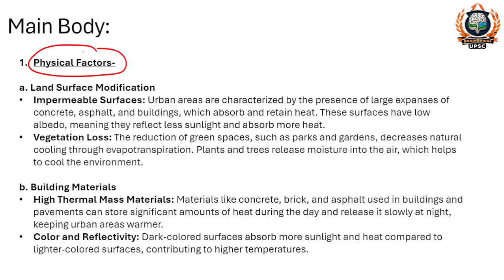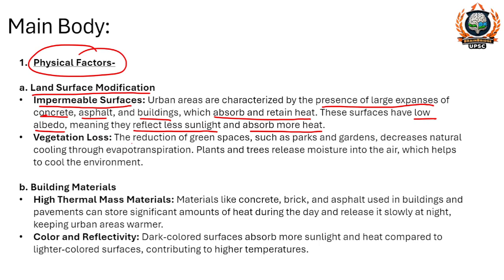First is physical factor. What will come under physical factor? Land surface modification, impermeable surfaces. Urban areas are characterized by the presence of large expanses of concrete, asphalt and buildings which absorb and retain heat for a longer time. These surfaces have low albedo. It means they will reflect less sunlight and absorb more heat.